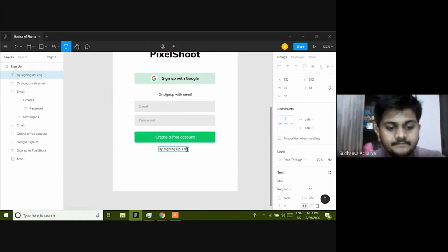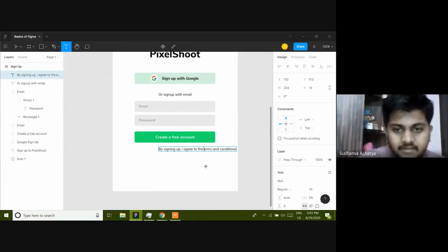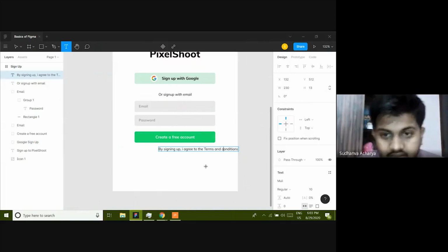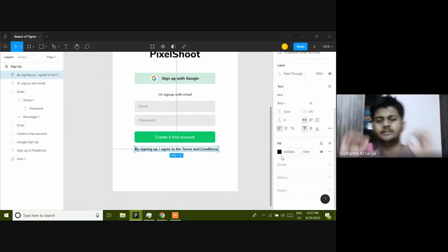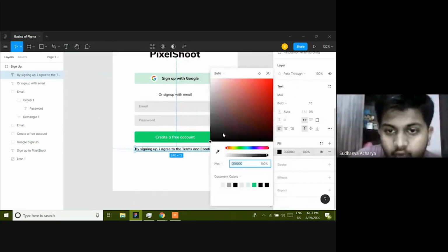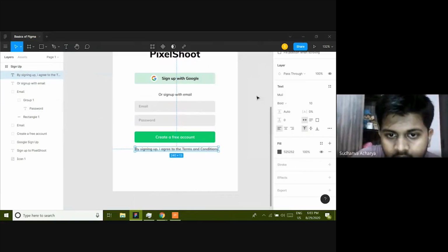I agree to the terms and conditions. Okay. And I'm going to change this P to capital T and then C to capital C. And then I'm going to center align this, change this to bold, and I don't want it to be too highlighted, so I'll just de-emphasize it by lowering the color and giving it some gray color.